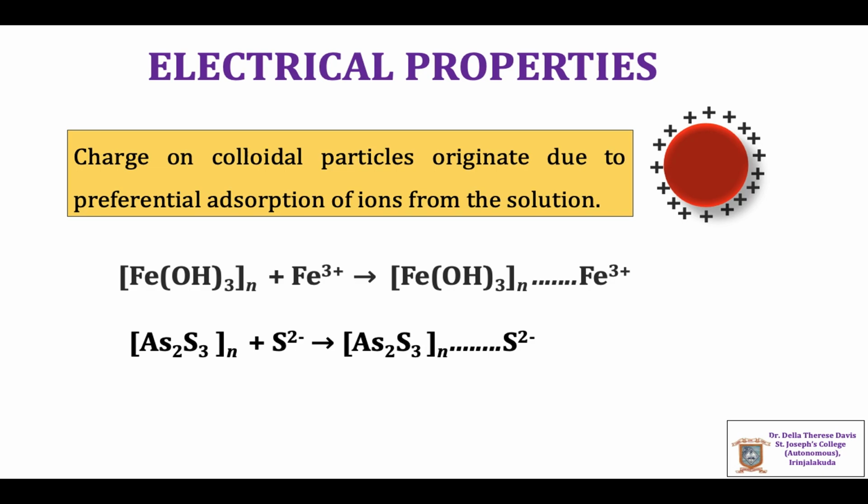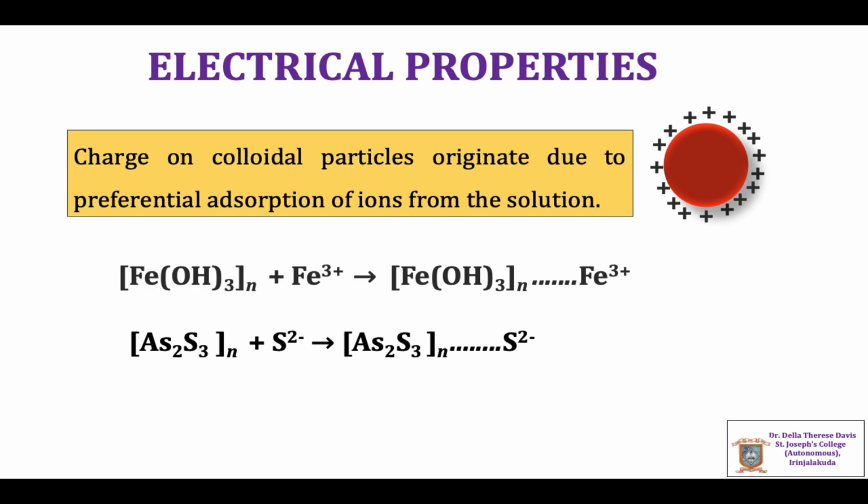Ferric hydroxide sol obtained by the hydrolysis of ferric chloride solution contains particles which are positively charged. This is because the ferric hydroxide sol formed adsorbs Fe3+ ions on its surface, and thus the entire colloid gets a positive charge. The equation is shown here.